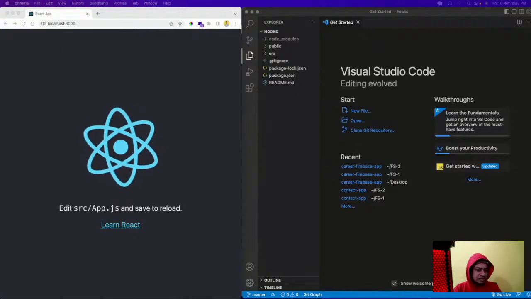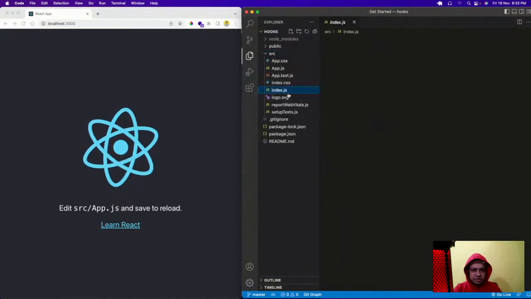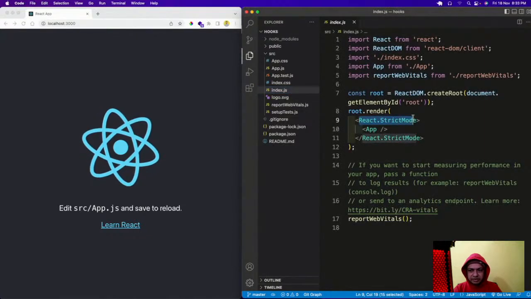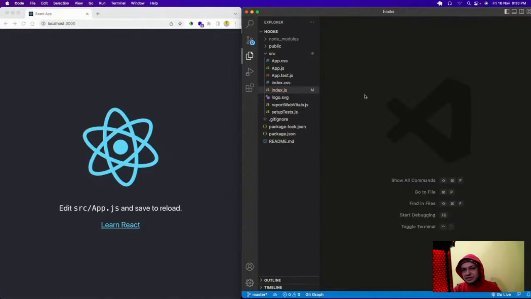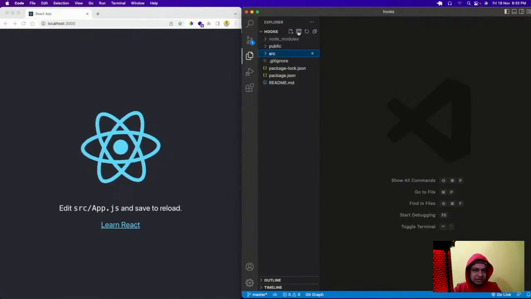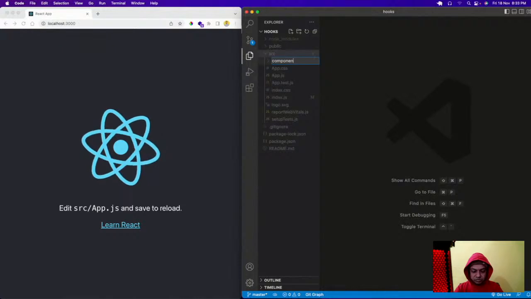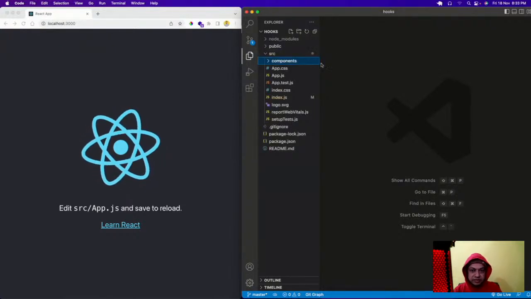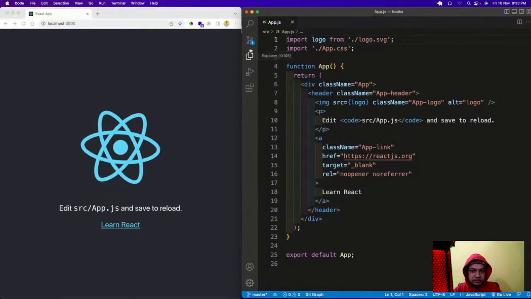This is a new project which I have created. In the src I generally don't delete this thing, or else it logs to the console twice. In the src I will create a components folder. Then I'll open app.js.